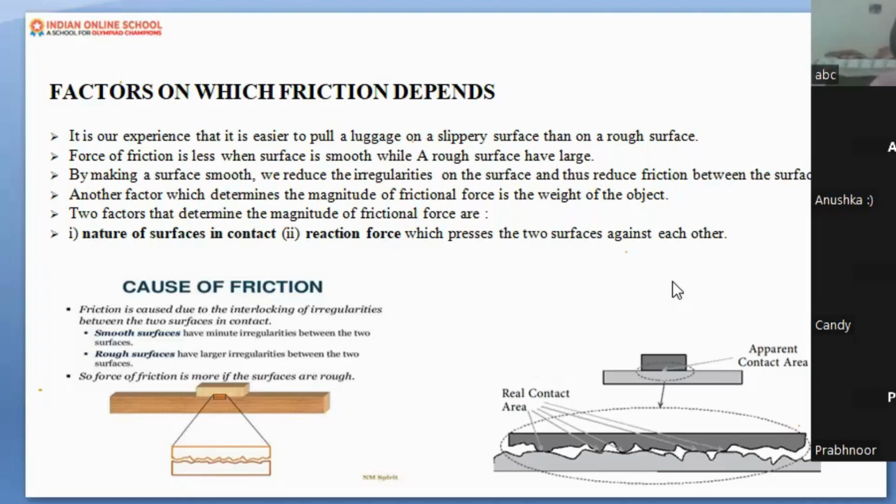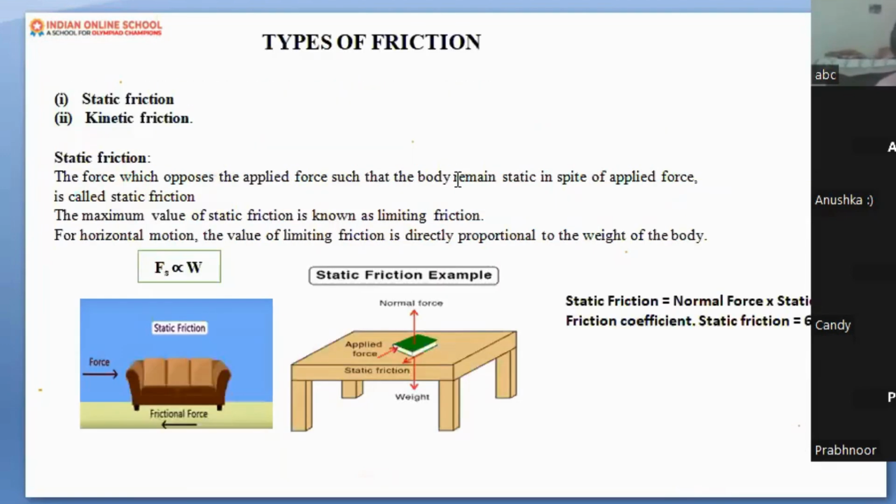Another factor is weight. Not exactly weight, because weight is a force, you can say mass. Mass means the content or heaviness of your body. If the content of any object is very heavy, the frictional force offered to that object is more. Let me explain with the help of the types of friction. So up to here, we understood the factors on which friction depends: surface area, whether it is rough or smooth, and second, weight. I had not explained it in the previous slide because I want to explain it in detail with the help of this slide.